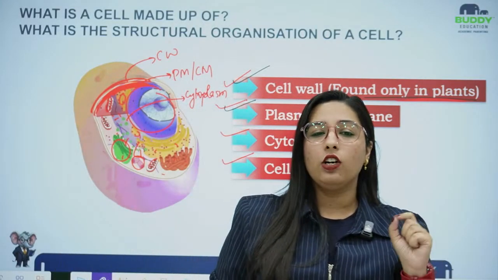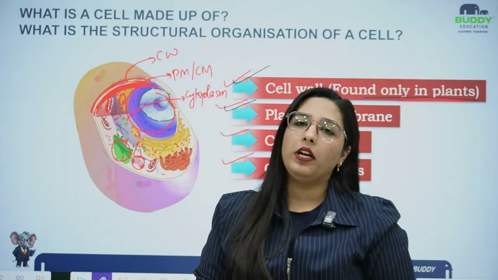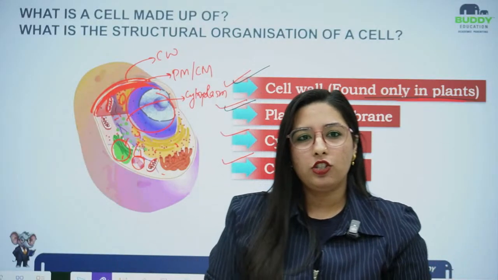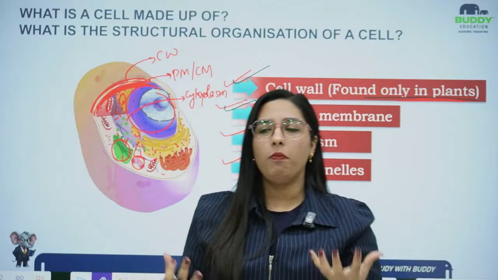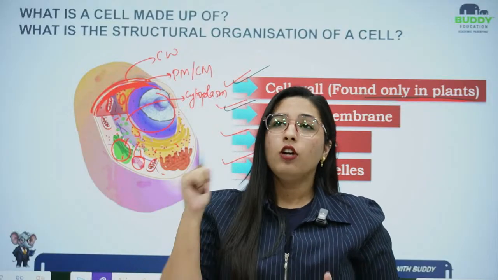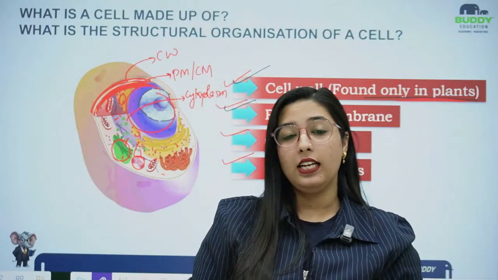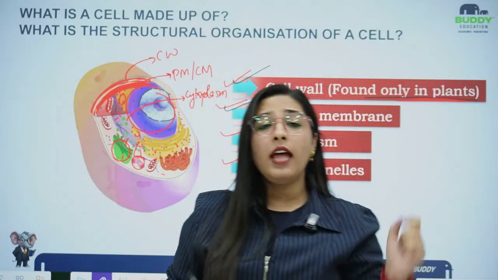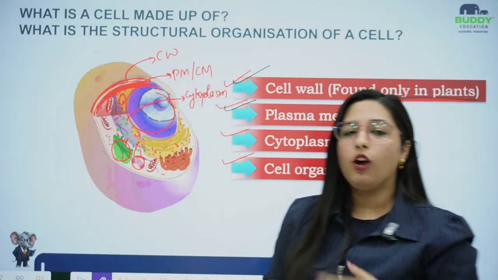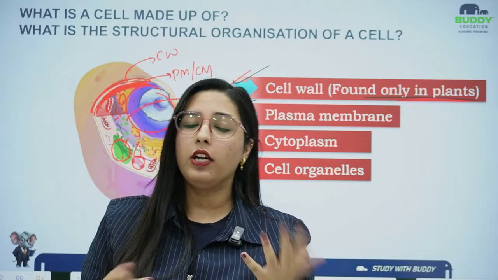Not each and every cell includes the cell wall as a structure, but it is included in specific cells that need the outermost or extra protection. When cells cannot function or move on their own, they need extra protection to save themselves from the outer environment, and that protection is maintained by the cell wall. So the cell wall is the outermost covering of plant cells, bacteria cells and fungi cells, which we have already studied in the last classes.